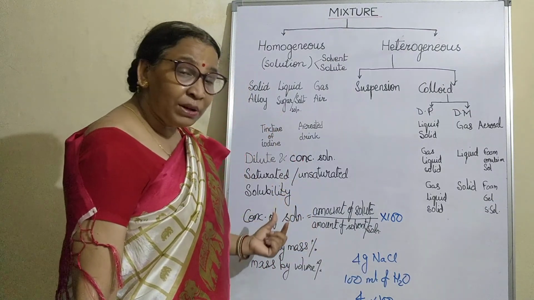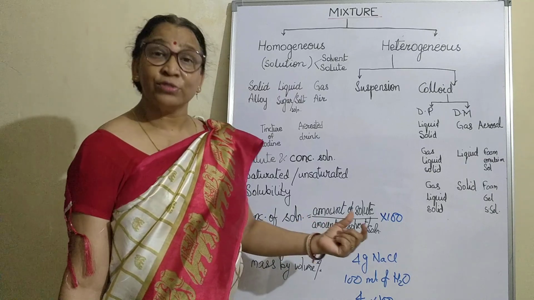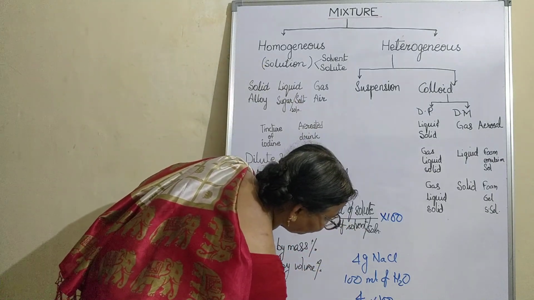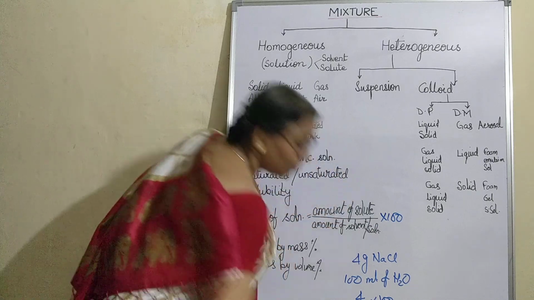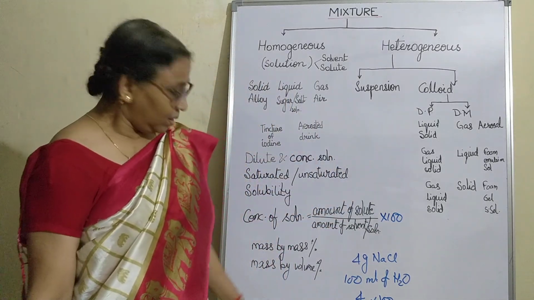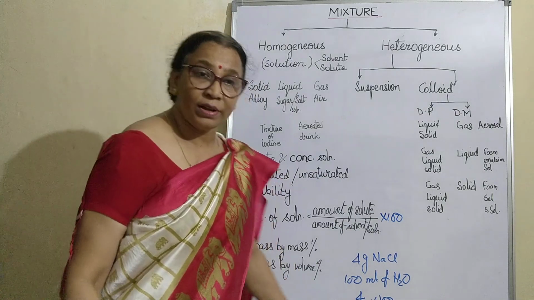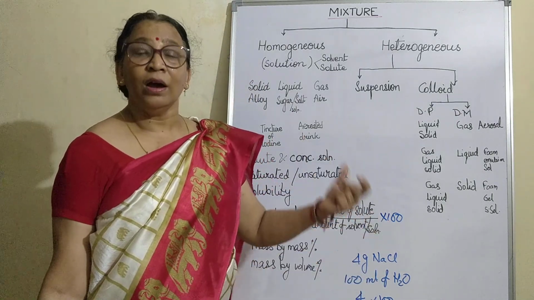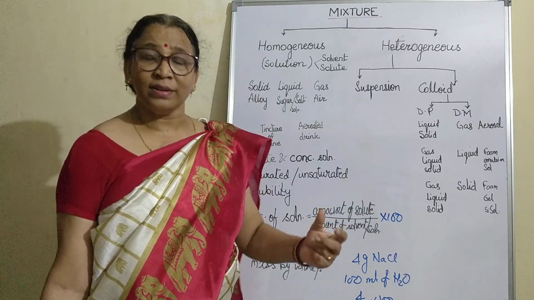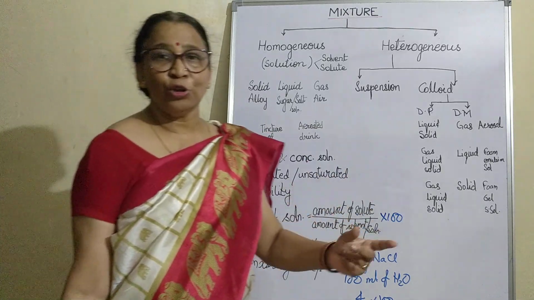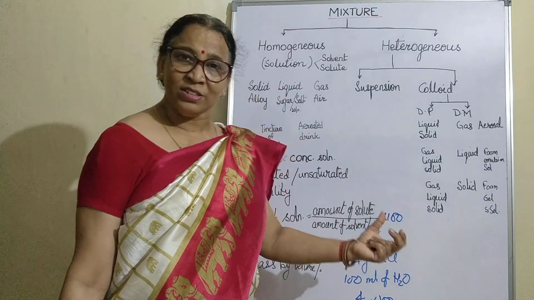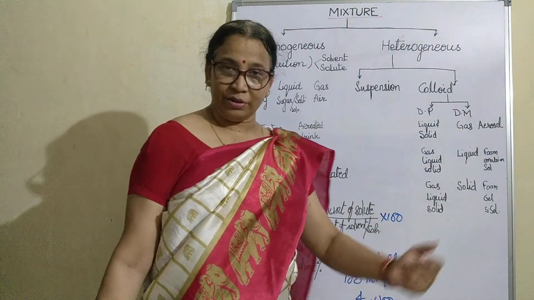Now it is being asked what is the concentration of solution. Here you have to add the solute plus the solvent. Now it becomes solution. So 4 divided by 104. That is the concentration of solute in the given solution. And if it is asked as a percentage, then you have to multiply by 100.